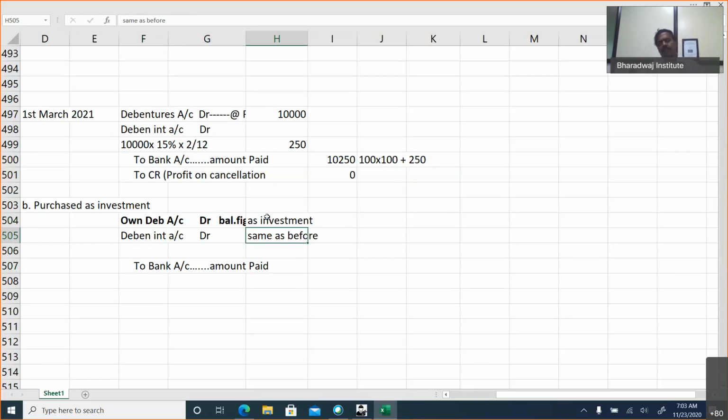Debenture interest, same like the previous case, you have to work out from the previous date of payment till the date of purchase. To bank, amount paid is going to be same. Then this is when debentures are purchased.